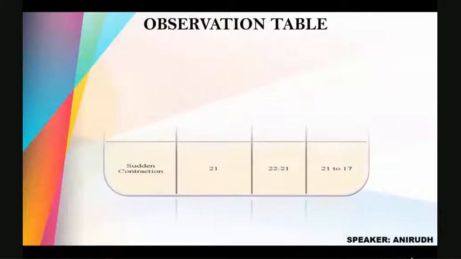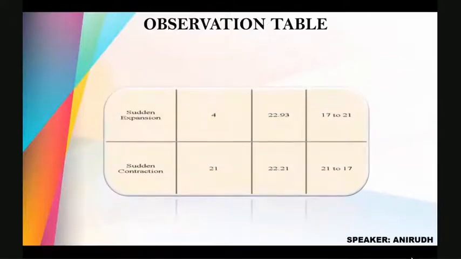For sudden contraction, we get pressure difference of 4 mm Hg, and it takes 22.93 seconds to reach 10 centimeter of height. For sudden expansion, we get pressure difference of 21 mm Hg, and it takes 22.21 seconds to reach 10 mm height.